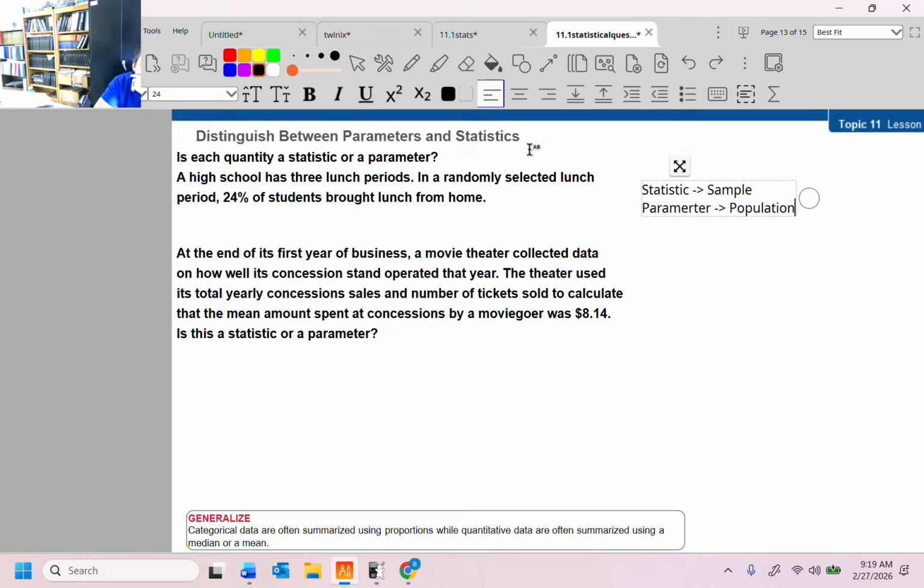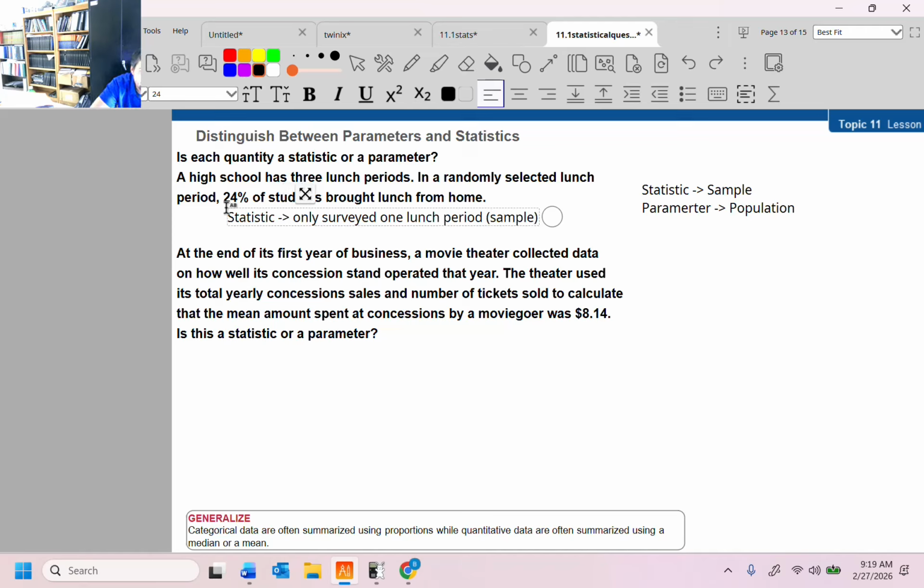In a randomly selected lunch period, 24% of students brought lunch from home. Sorry, let me say that this is a statistic, because they only surveyed 1 lunch period, which would be the sample, okay?